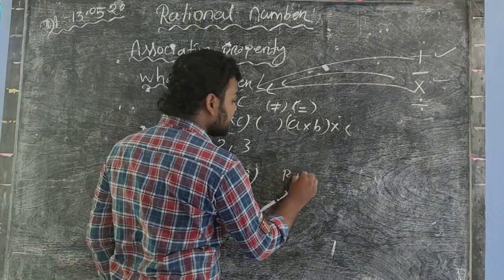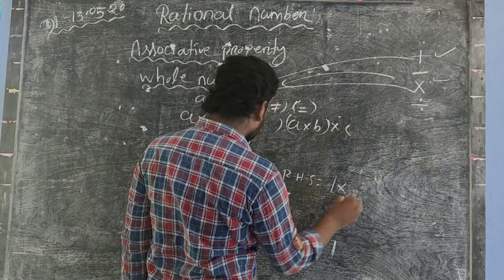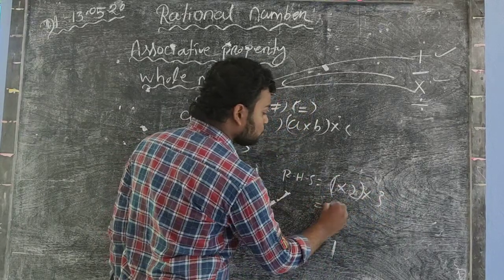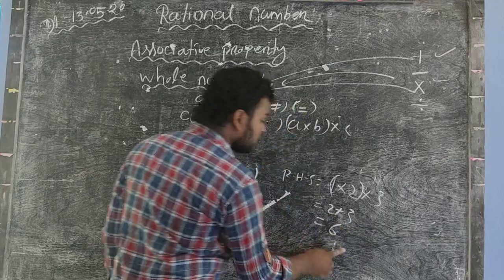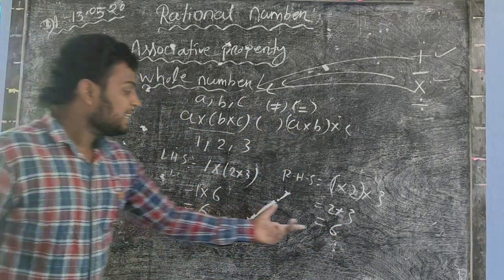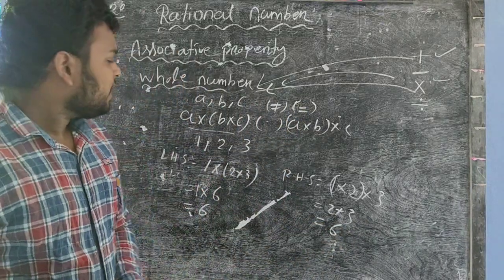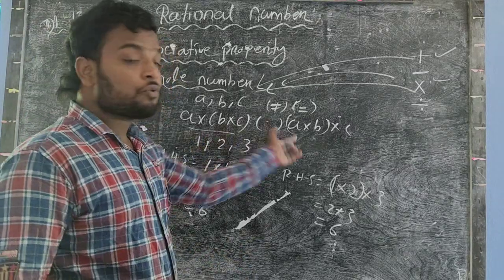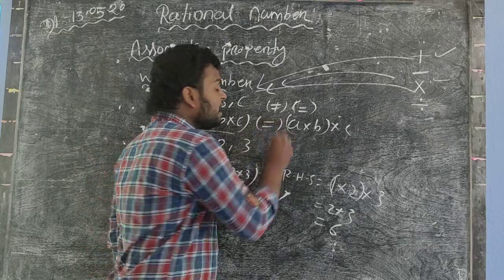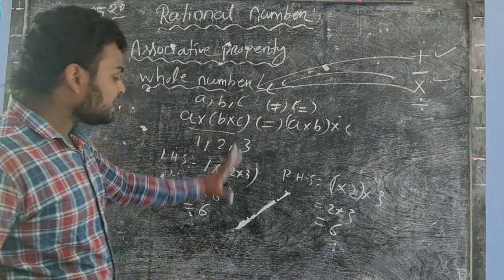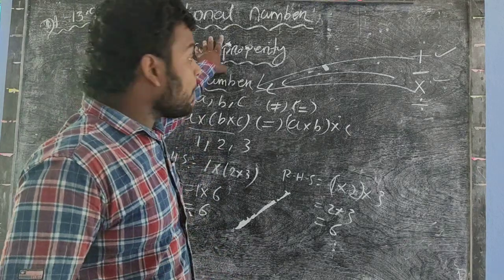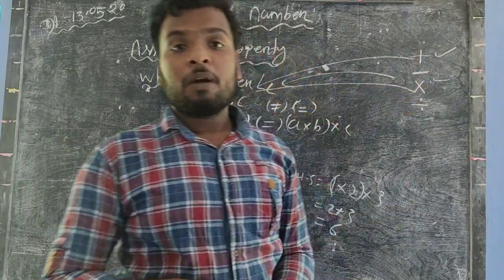So in the RHS 1 into 2 into 3. So 1 into 2 into 3, 6. So you find that LHS equal to RHS. In each and every case, you find that the LHS equal to RHS. So I put equal sign. So on this example, we conclude that whole number obeys associative property in the case of multiplication.